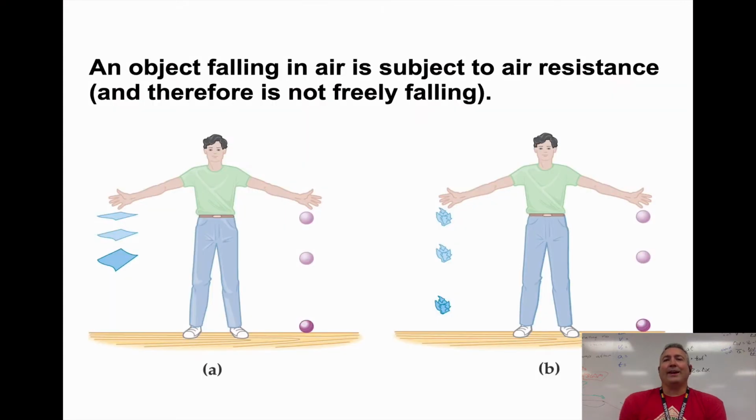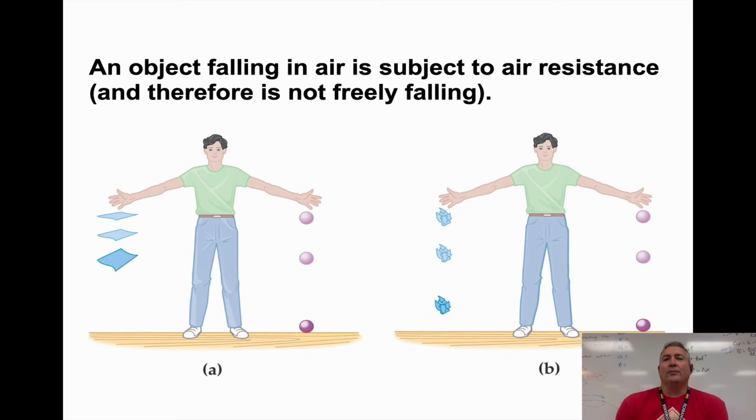So when we have air resistance, the object that is falling is slowed down by the air. So if we look at this guy on the left here dropping a ball and a piece of paper, the paper has much more surface area, so the air affects it a lot more. If we crumple up the paper, it's going to fall at the same rate as the ball. In other words, each of those images occur when the top image is the same time, the second images are the same time, and the third images where the ball is hitting is at the same time. So the paper still has a little bit of resistance even on the right-hand side.